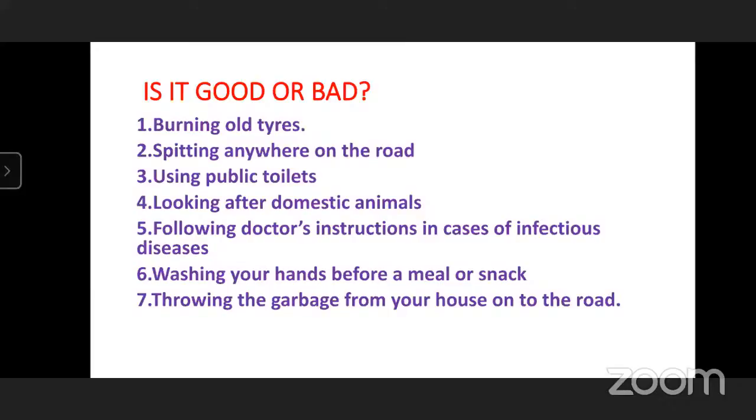Is it right? Yes. And tell me the second question: spitting anywhere on the road, is it good or bad? Means spitting.